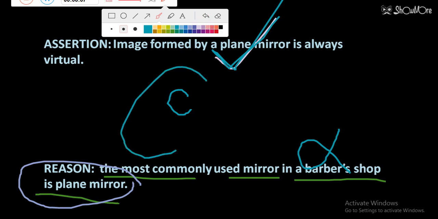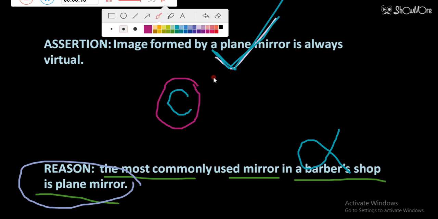Students, basically options will be provided, but according to my point of view, the options I am providing are these. First, option A will be the answer when both are true and it is the true explanation. Second option, when both are true but not the correct explanation. Third option, when the assertion is true but the reason is false, and fourth option, when the reason is true and the assertion is false. So in this question the assertion is true but the reason is false. So the answer will be option C. This was the second question of today's class.